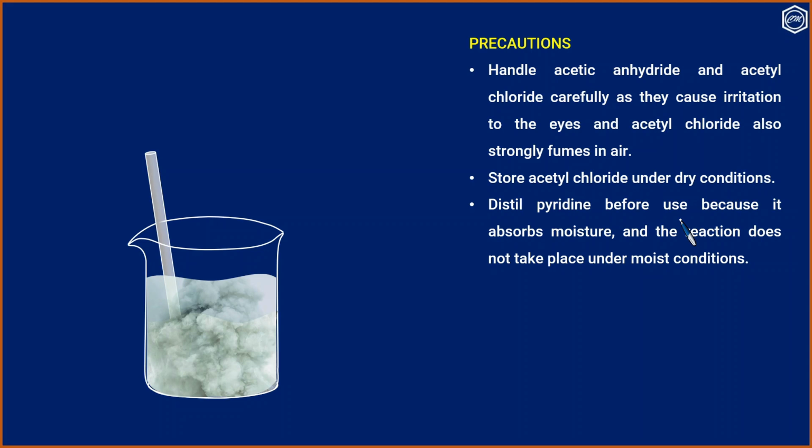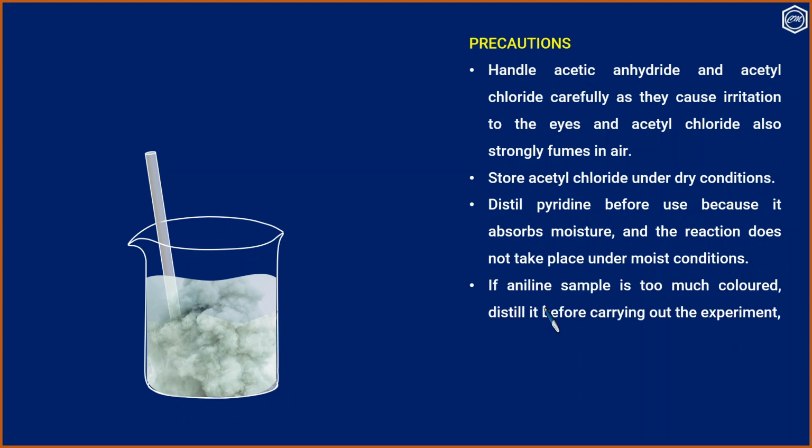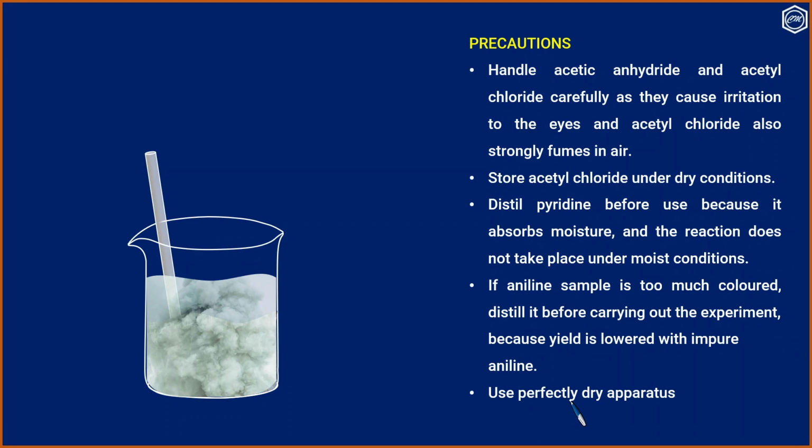Distill pyridine before use because it absorbs moisture and the reaction does not take place under moist conditions. If aniline sample is too much colored, distill it before carrying out the experiment because yield is lowered with impure aniline. Use perfectly dry apparatus.